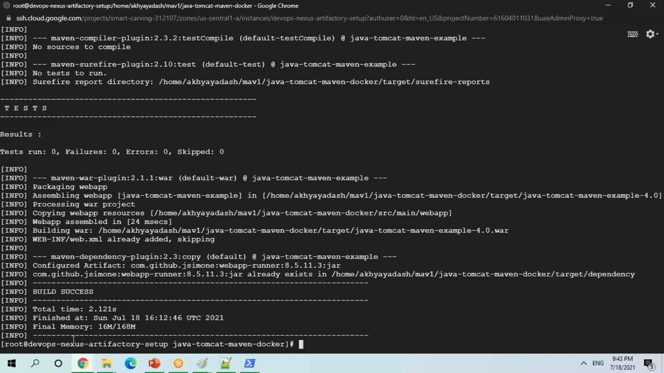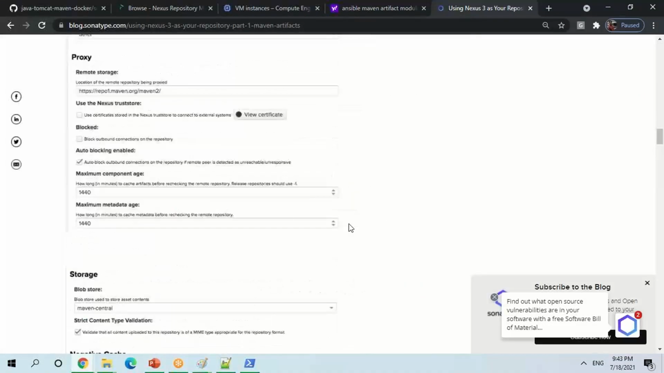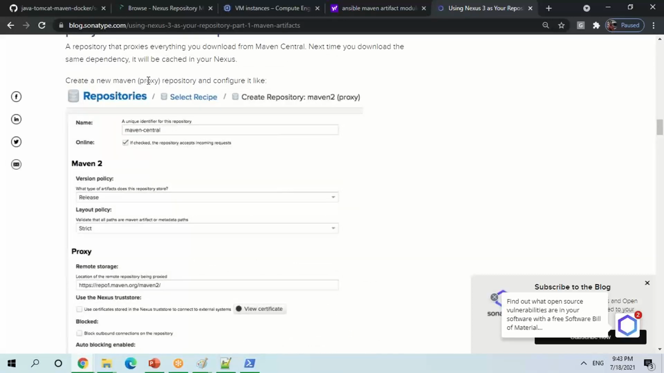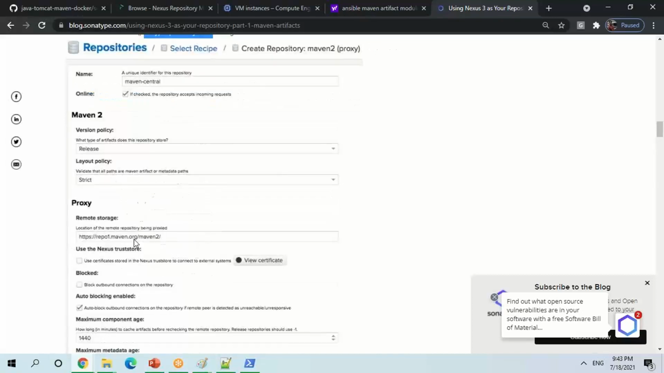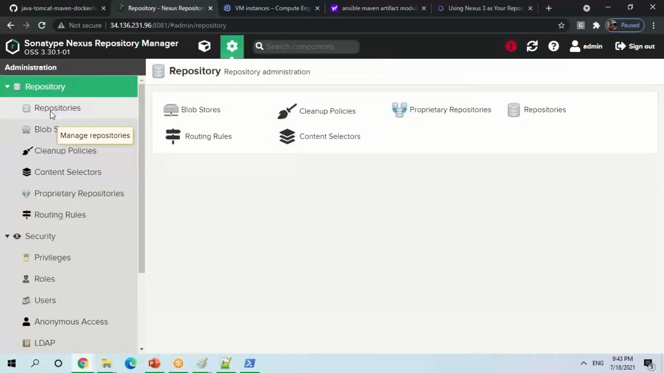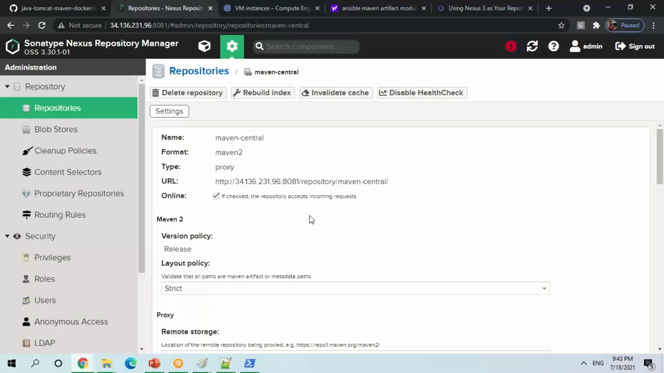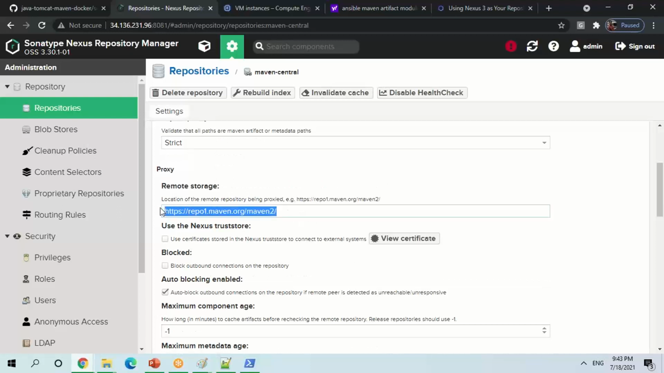Is that clear? So how to do the setup? Basically you have to create one setup. If you see the documentation which Nexus has given, first you create a proxy repository. In that proxy repository, whenever you give a Maven command, it is going to go to repo1.maven.org/maven2. If you see the setup, whatever I have done here, I have done the same thing. If you go to the repositories, go to the central repository, and see the setup, same thing I have done. I have created this because from here only all the dependencies are supposed to be downloaded.